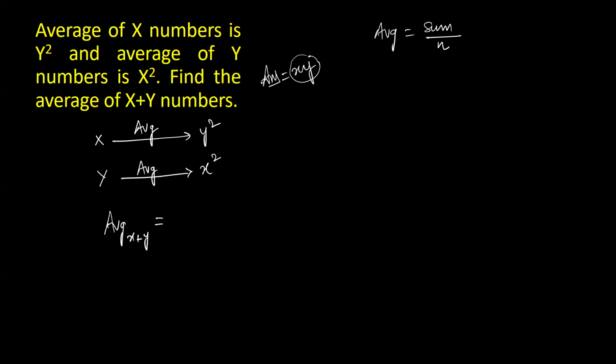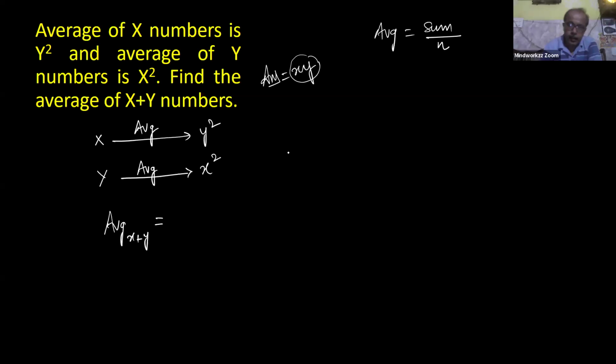So please explain, beta. Again, if you know x numbers, average is y square, so the sum of all x numbers is equal to xy square. And again, sum of all y numbers is equal to yx square.